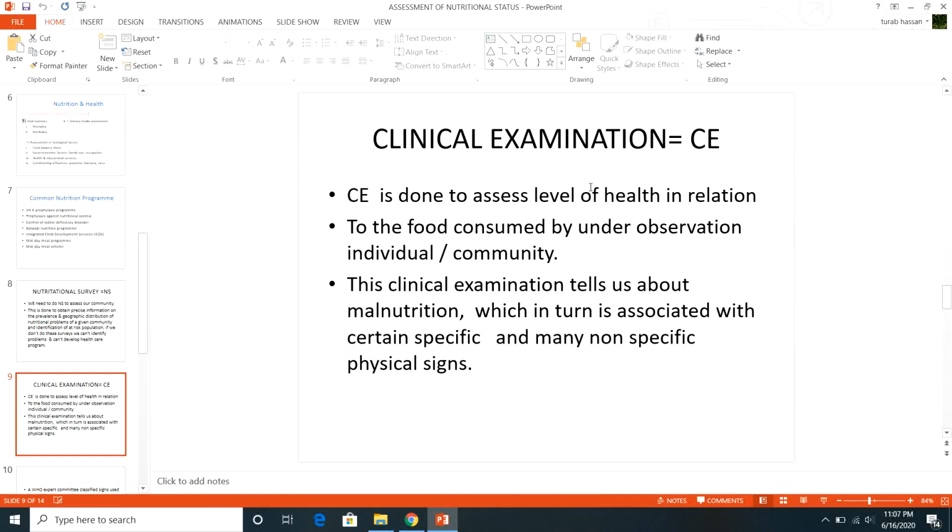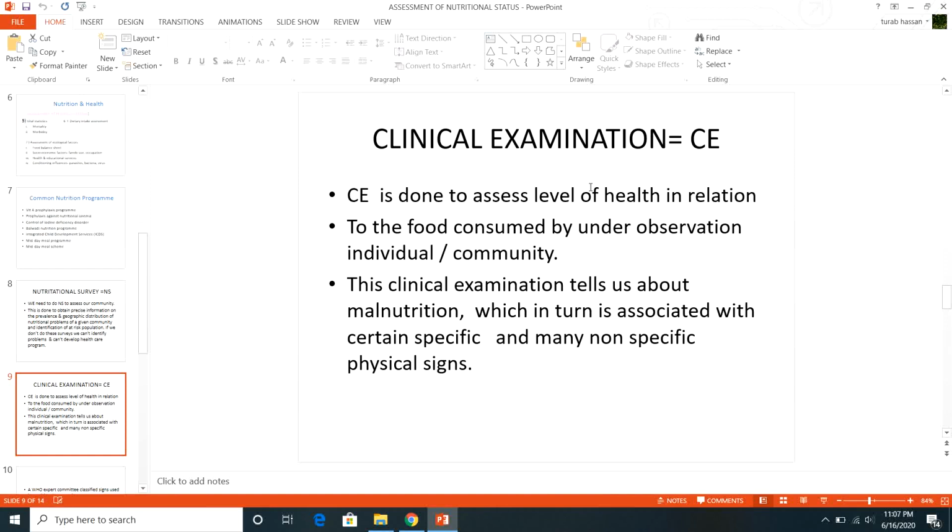You can assess by the look of the patient, by the appearance, by the walk, how he enters your consultation room, how he looks, whether he is well oriented, whether he is pale and anemic, whether he is blue and cyanosed, whether weight is very less, fresh looking, thin looking, emaciated, whatever.